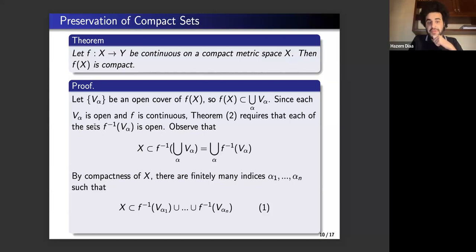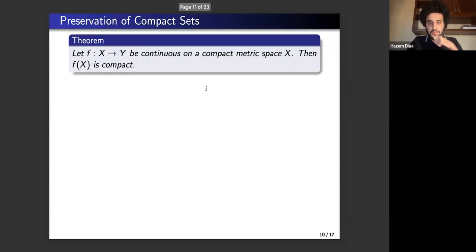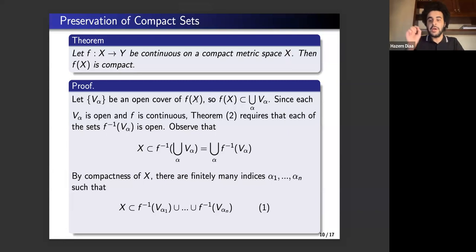Now, since each V sub alpha is open and f is continuous, then Theorem 2, which is here, would imply that each of the sets f inverse of V sub alpha is open. But observe that applying f inverse to both sides of the subset, we get that X is a subset of f inverse of the union of V sub alpha. And the equality here would follow from simply verifying that both sets are subsets of one another.